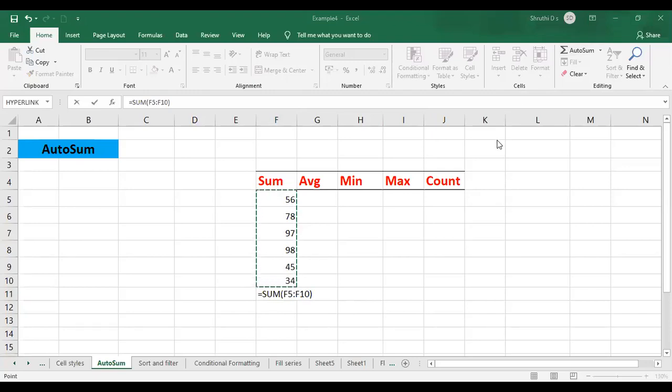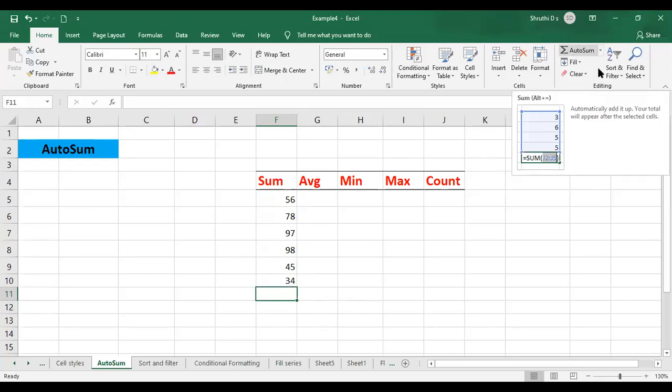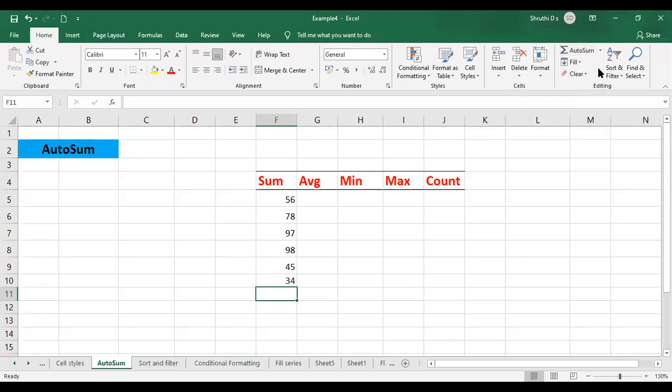Now I'll show you again how we did. I have given some data here, and I've placed the cursor in this particular cell, that is F11. Now I want the sum of the entire column, so I'll click on the auto sum option, which is there in the editing group. Once I place the cursor over it, it automatically shows what formula will appear. Once I click on it, it is going to give you...